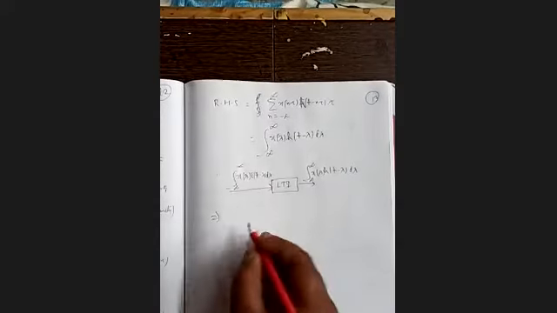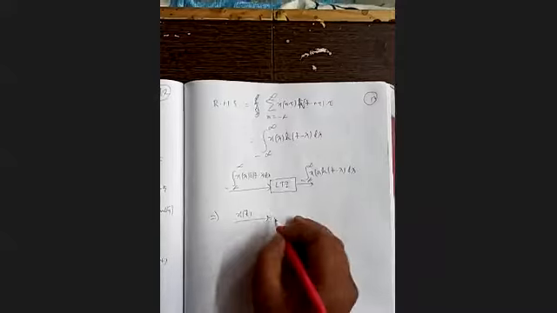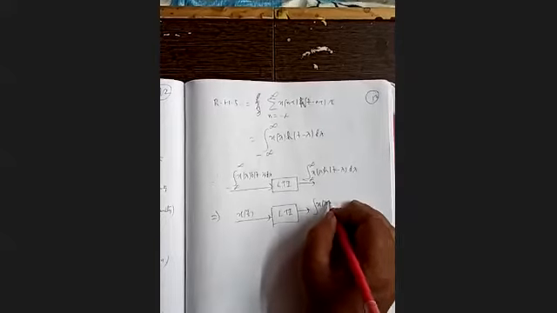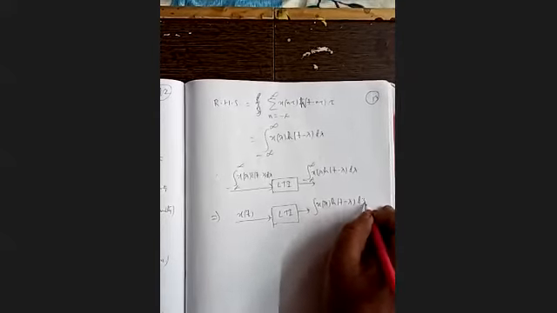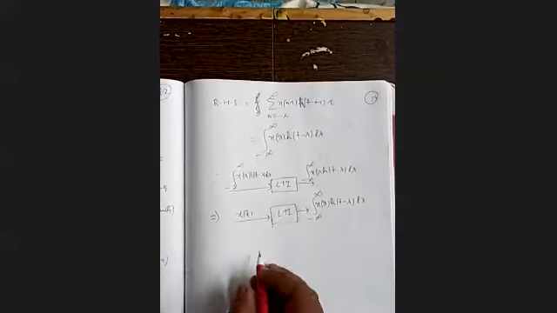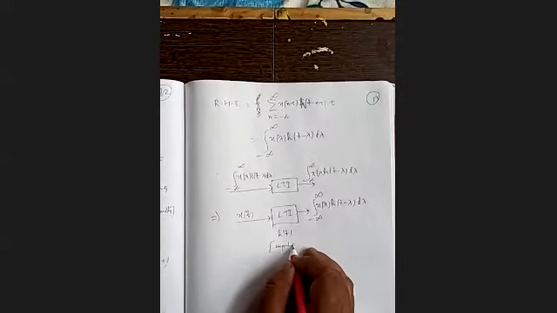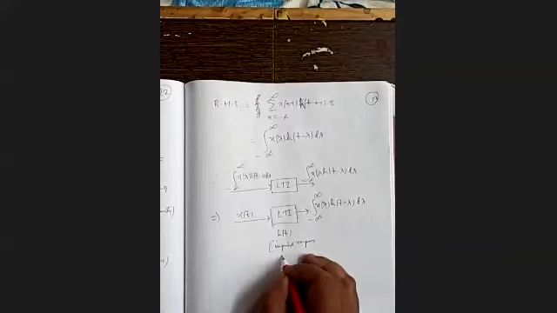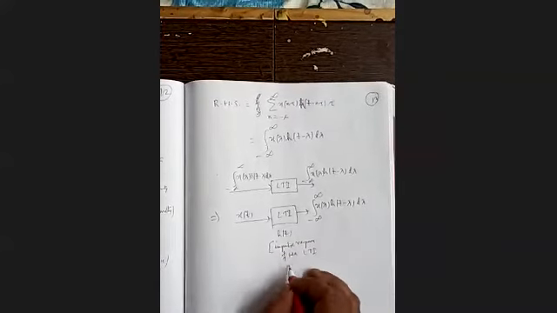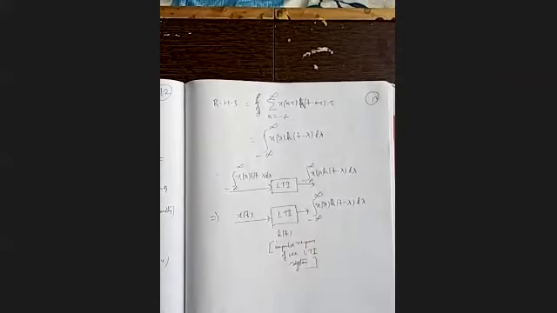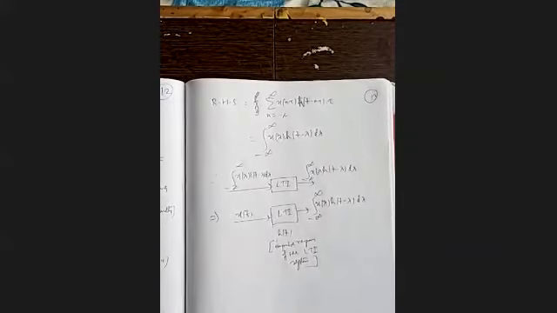The left hand side is equal to our x(t), we already know. And the right hand side is the integral of x(lambda) h(t minus lambda) d lambda from minus infinity to plus infinity, where h(t) is the impulse response of the LTI system. So if we know the impulse response h(t) of the system, and if we know the input x(t), then we can find out the output of the LTI system, which is actually that particular relation.